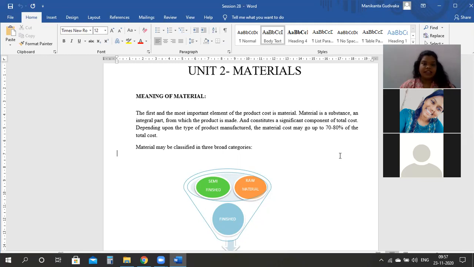Whenever I talk material, your material can be a raw material, your material can be a semi-finished material, or your material can be a finished good, a finished material. Can someone tell me any example of raw material? Just an example of raw material. Hello? Where will I use the raw material? For what will I use the raw material? Any example as such?